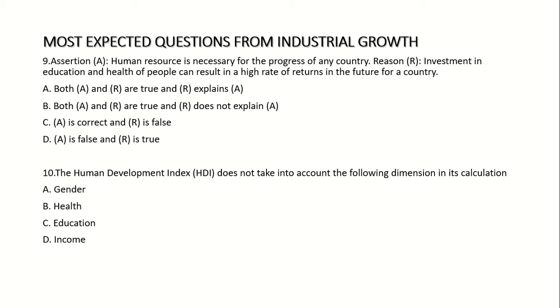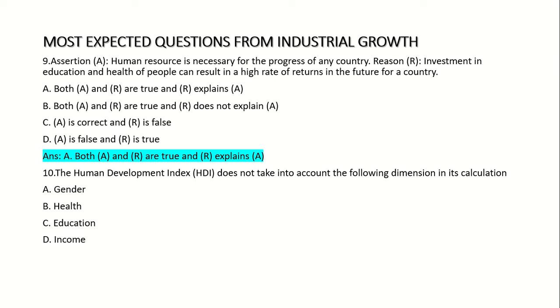Option A. Both A and R are true and R explains A. Option B. Both A and R are true and R does not explain A. Option C. A is correct and R is false. Option D. A is false and R is true. Answer. Both A and R are true and R explains A.